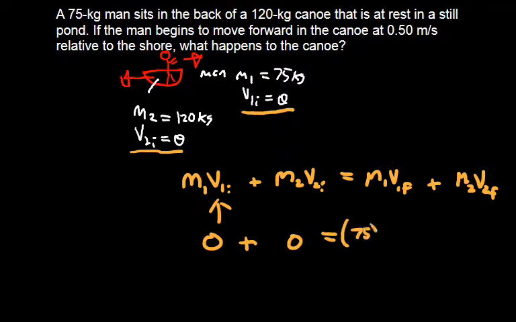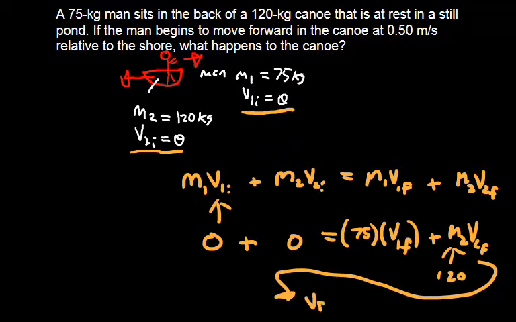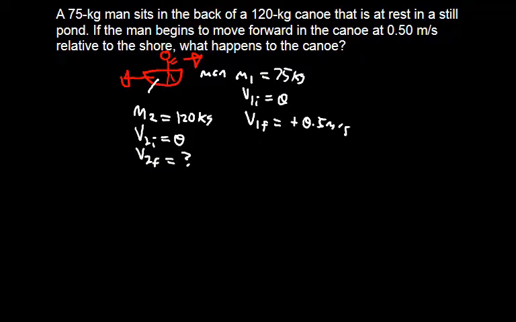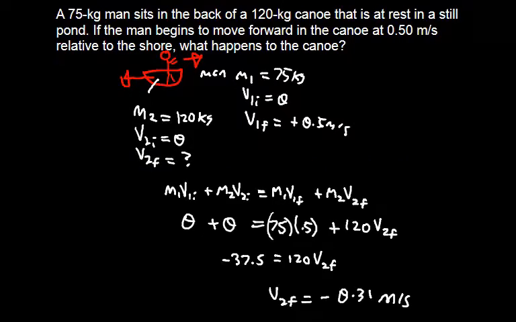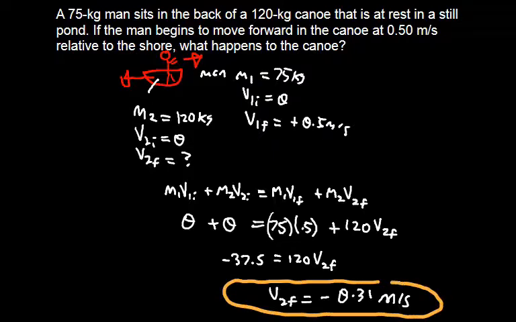Afterwards, you have 75 kilograms times v1 final plus m2 v2 final, where mass 2 is 120. What we're trying to figure out is the final velocity of the canoe, v2 final. We can place our numbers in there. We should end up getting negative 0.31 meters per second as the final velocity for the canoe.